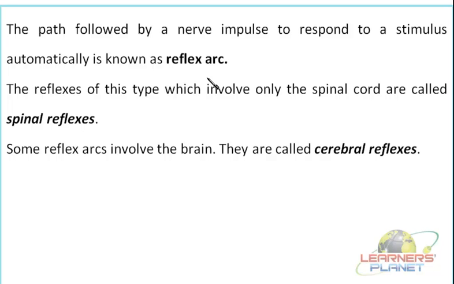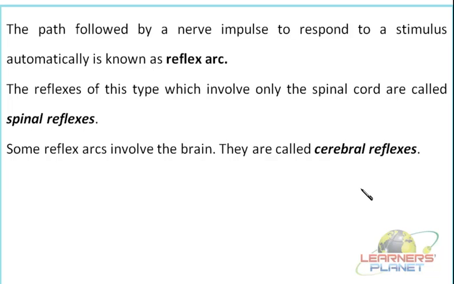So this entire path, who is actually commanding this, who is controlling, who is conveying the message? That is the nerves only, isn't it? So the path is actually followed by what? By the nerve impulse. Such a path which is followed by the nerve impulse so as to respond to a particular stimulus in an automatic manner is known as the reflex arc. Now these reflex actions or reflex arcs can be of two types. It can be either a spinal reflex or the cerebral reflex.